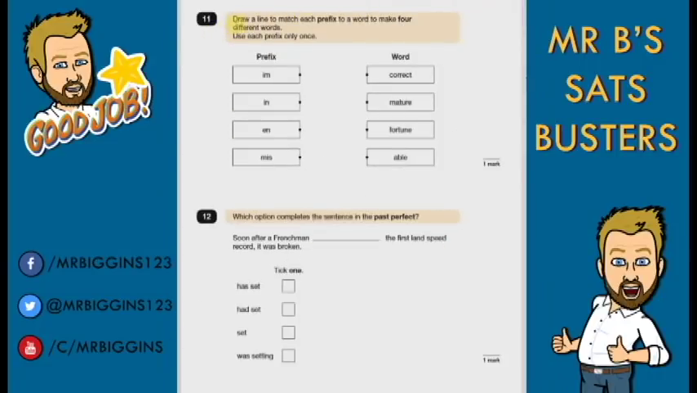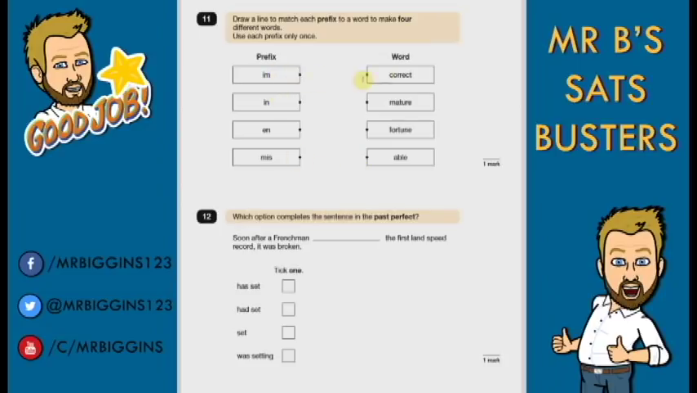Question 11. Draw a line to match each prefix to a word to make 4 different words. So this comes mainly about the different prefixes you've learned, and also the more you read, the more you're going to see words. And when we listen to some of these, some of them will sound correct, some of them won't, and that'll just come mainly from how much you read. So that's another reason why it's really important.